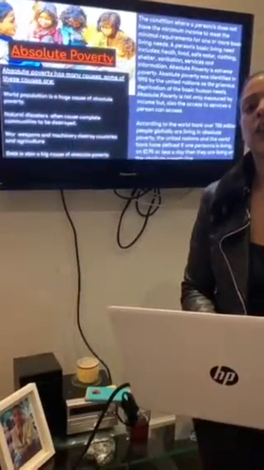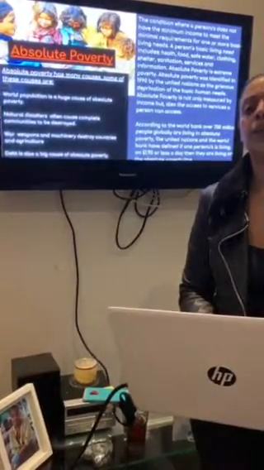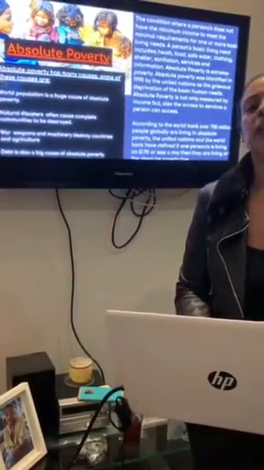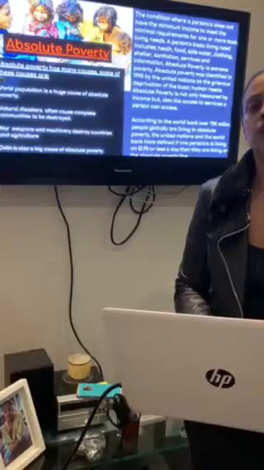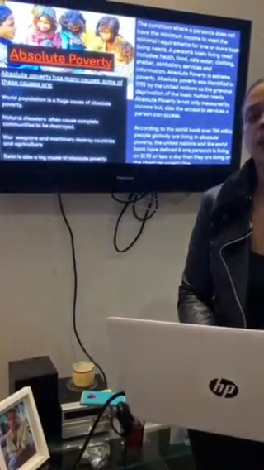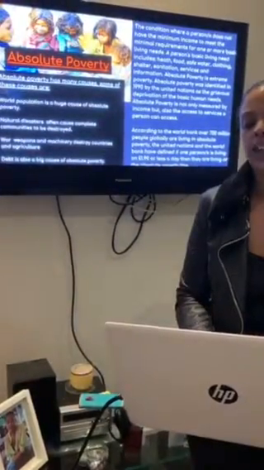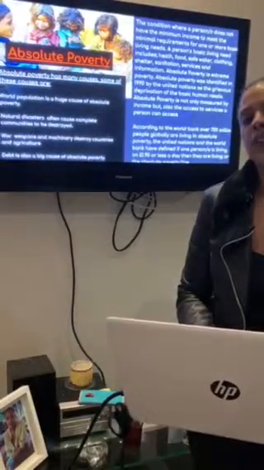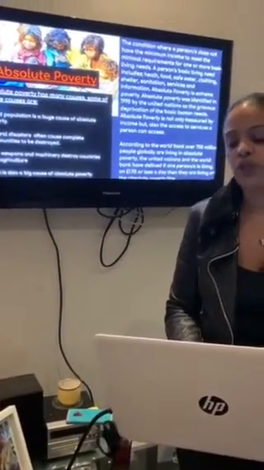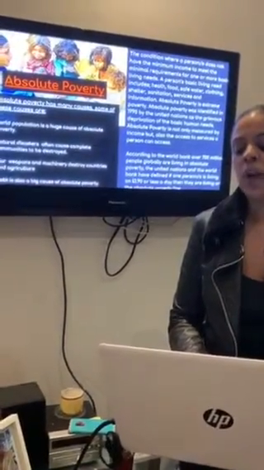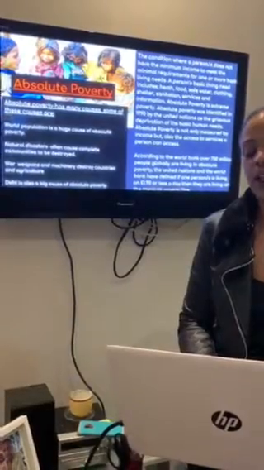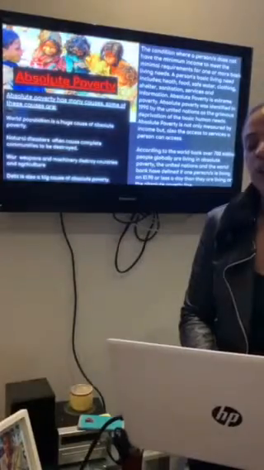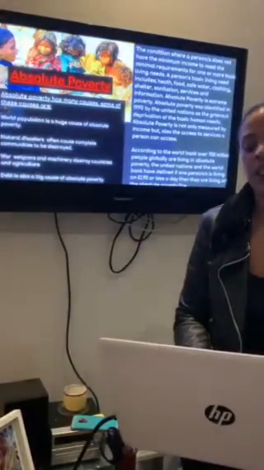Absolute poverty is the condition where a person does not have the minimum income to meet the minimum requirements for one or more basic living needs. Basic living needs include sanitation, food, clothing, water, shelter, and services and information. Absolute poverty is extreme. It was defined by the United Nations in 1990 as the grievous deprivation of basic human needs. Absolute poverty is not only measured by income, but also measured by the access to services a person can access.